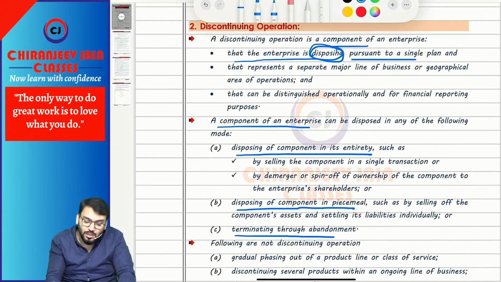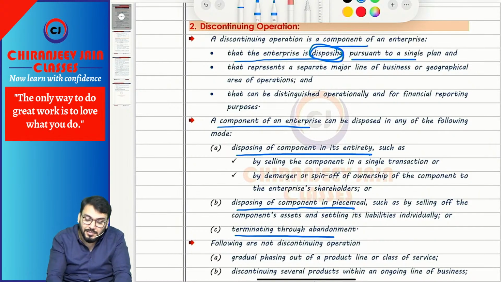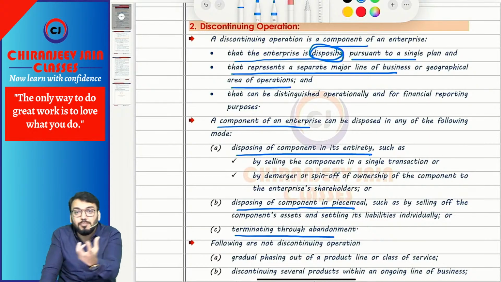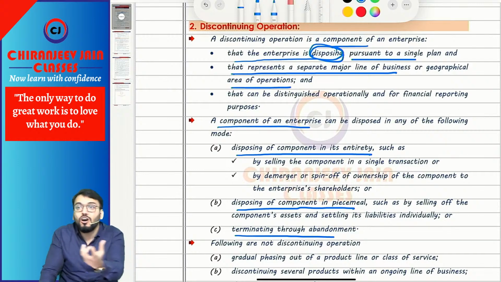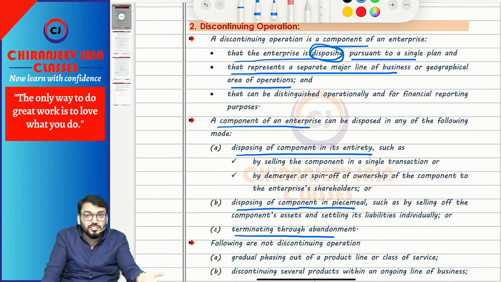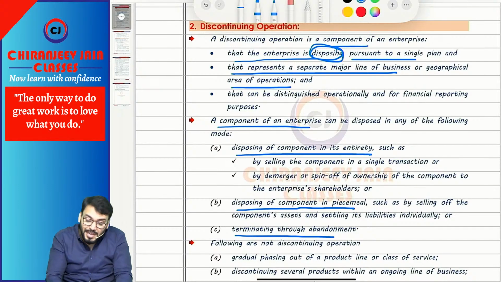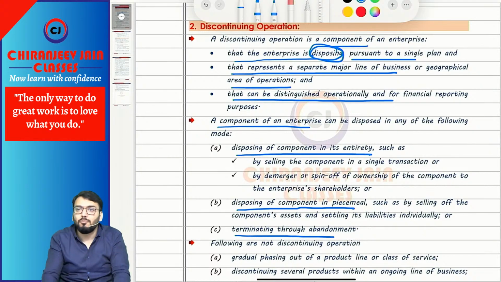Now let us come to the second part: the enterprise is disposing pursuant to a single plan that represents either a separate major line of business or geographical area of operation. That component should be either a business segment or a geographical segment. Now we know which are business segments and which are geographical segments. Understood? And that can be distinguished operationally and for financial reporting purposes.